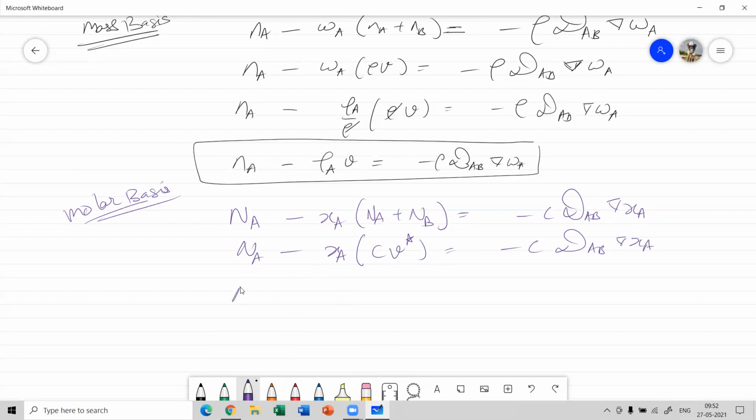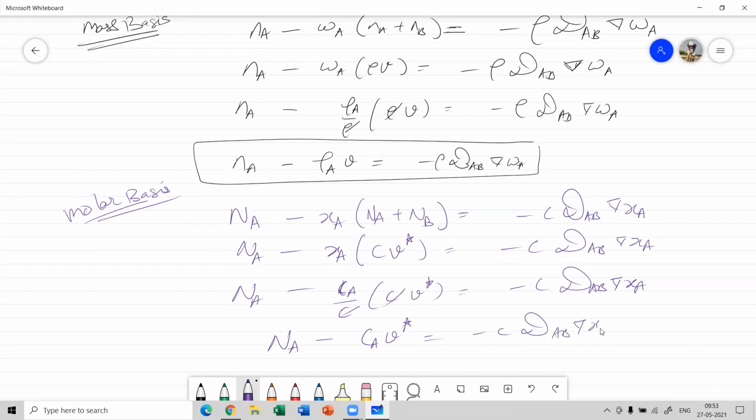Now what is Xa? It is Ca by capital C, into C V star, equal to minus C Dab divergence of Xa. Now this thing gets cancelled out like this. So we have Na minus CA into V star as minus C Dab into divergence of Xa. So this is the expression for the molar basis.